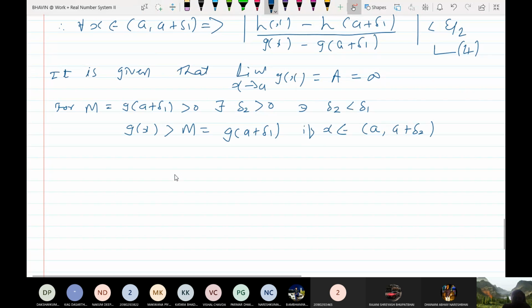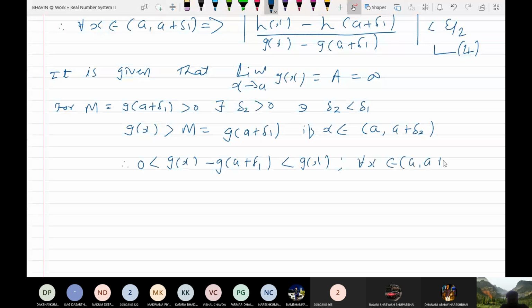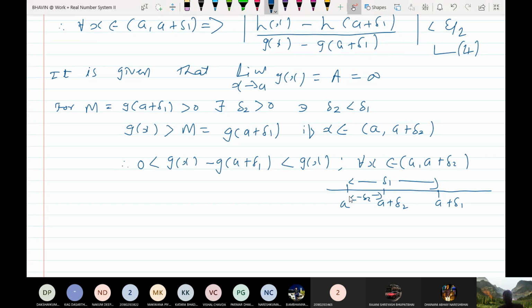So now just bring g(a plus delta 1) to the left side. So 0 is less than g(x) minus g(a plus delta 1), which is less than g(x) for all x belonging to a to a plus delta 2. So the picture is something like this. This is your point a, this is your point a plus delta 2, this is your point a plus delta 1. So this much distance is delta 1 and this much distance is delta 2. Do you understand?